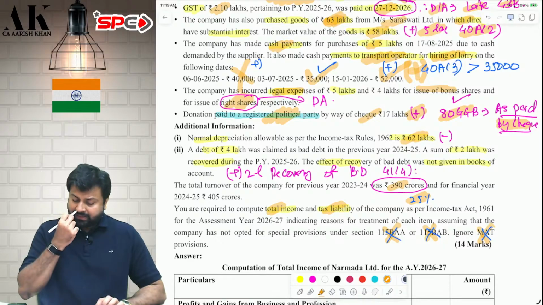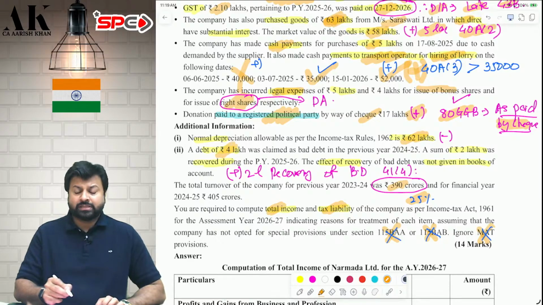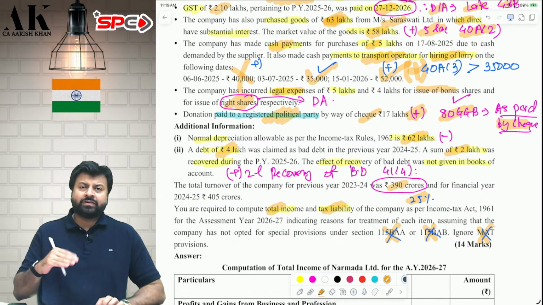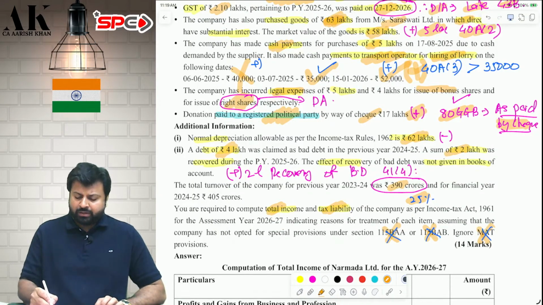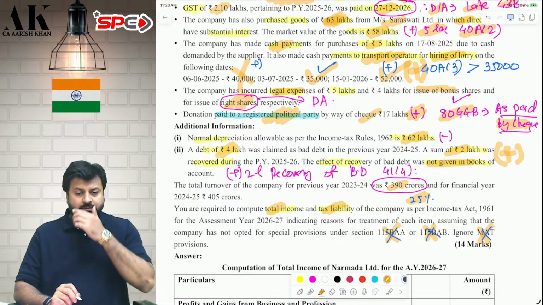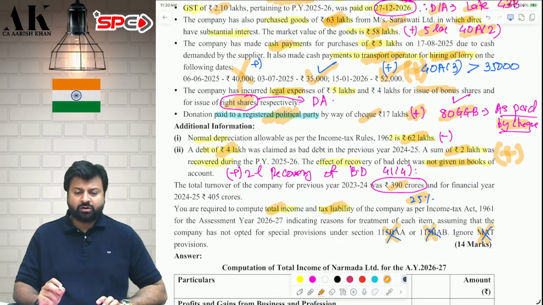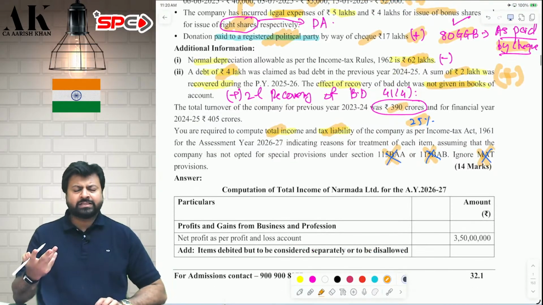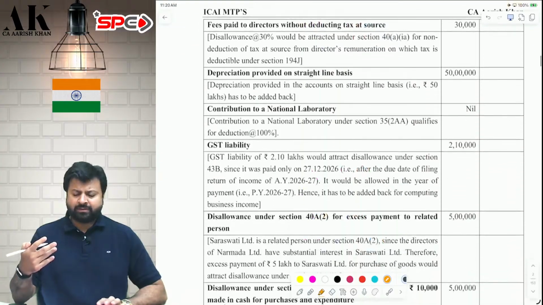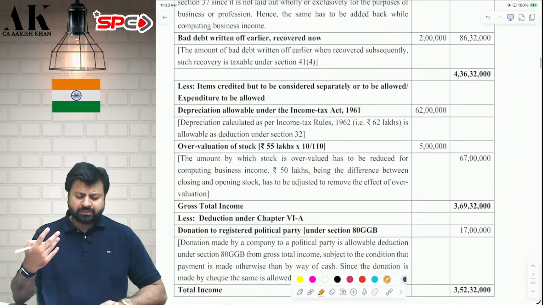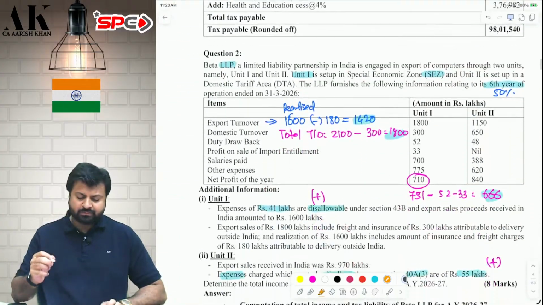And last but not least, you have claimed bad debts of 4 lakh rupees, out of which you have recovered 2 lakh rupees. That is deemed income under section 41(4) for recovery of bad debts, but you have not given the effect in the books of accounts. So add it back to PGBP. I hope it is clear to all of you. After that, it's a very simple question, nothing great as such. Just compute tax at 25%. If applicable, apply surcharge also and 4% cess. That's it. It's a very, very simple question.